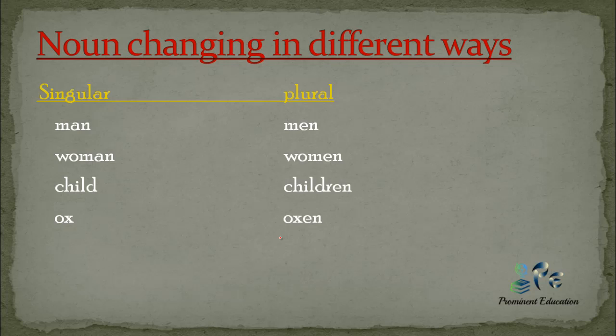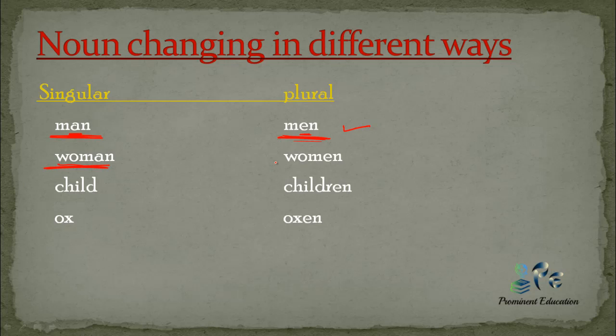Now there are some nouns which change in a different way. Like you can see man, man is singular and men is plural. What is the rule? They change the internal vowel: a is changed to e. This is the rule with man. Similar rule is followed by woman.